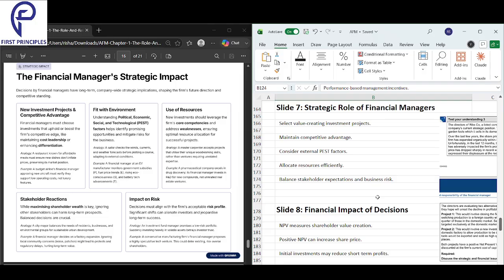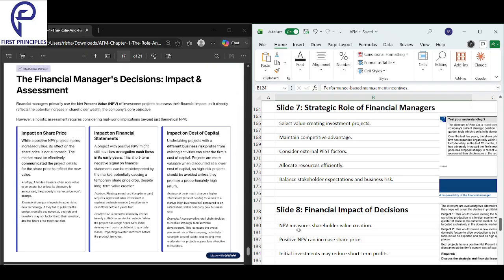Select value creating investment projects, maintain a competitive advantage, consider the external PESTLE factors, allocate the resources efficiently, balance stakeholder expectations and business risk. So this is what they do. They balance out the expectations of the stakeholder and the business risk. They allocate the resources efficiently. They consider all the external factors like political, economical, social, and technological. They maintain a competitive advantage and they select value creating projects. So that is the strategic role of financial managers: to ensure that strategic projects are selected, external factors are considered, resources are allocated effectively, a competitive advantage is maintained, and stakeholder expectations and business risk are balanced.